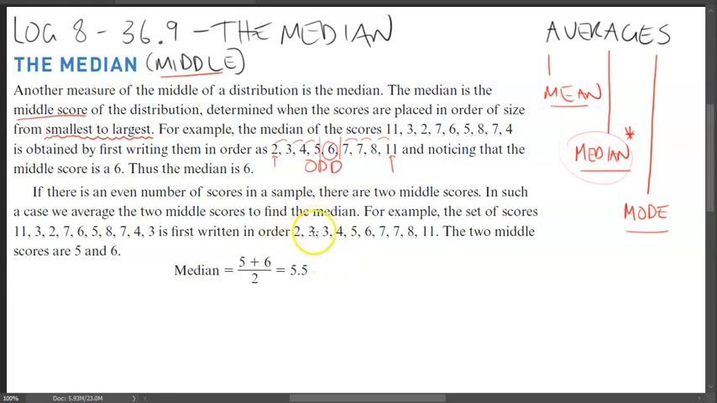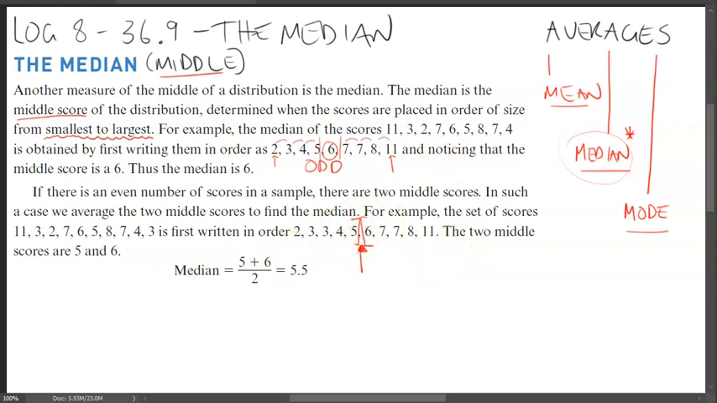So the amount of values: 1, 2, 3, 4, 5, 6, 7, 8, 9, 10. There are 10 values. There'll be 1, 2, 3, 4, 5 on one side and 1, 2, 3, 4, 5 on the other side. And then what ends up happening is that there are no middle values to take from here. There's nothing in there because we've got this even split.